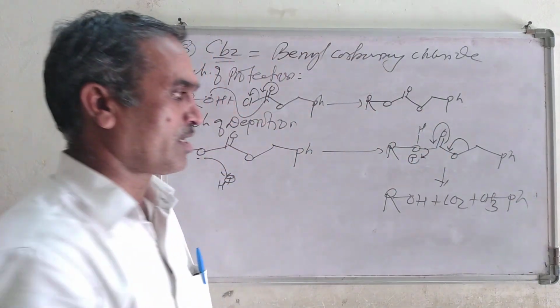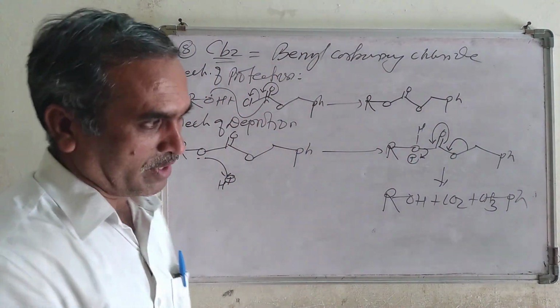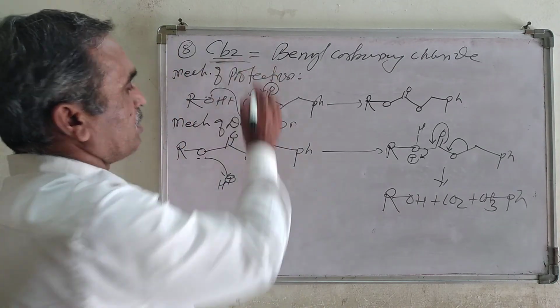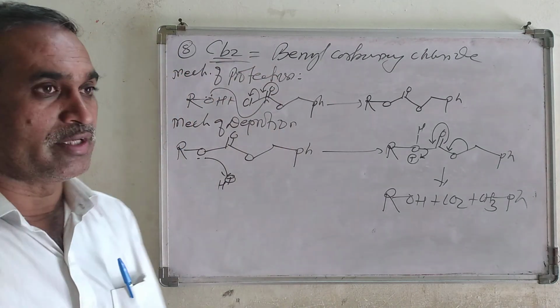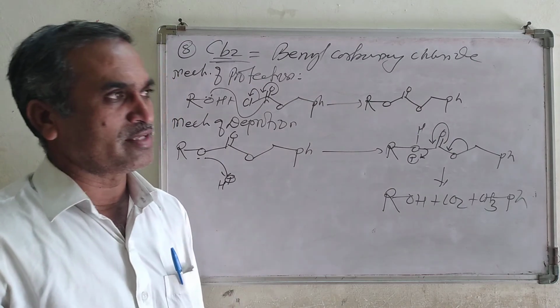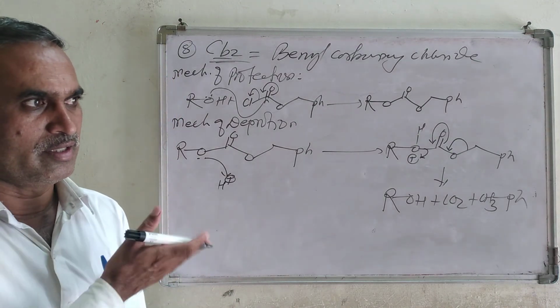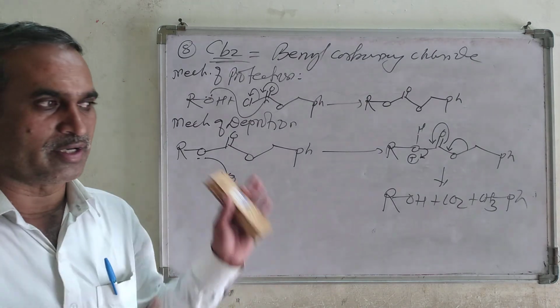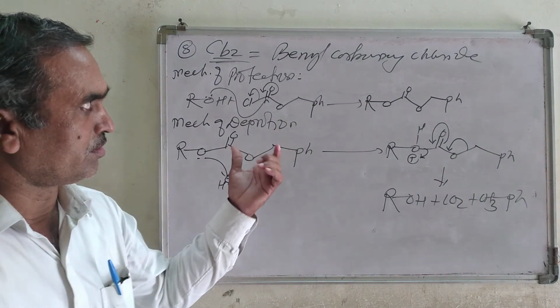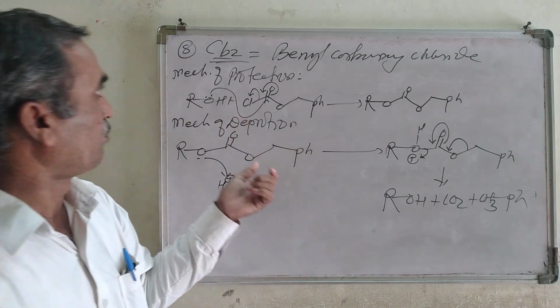We are going to get toluene. So in this way, CBZ is used in the synthesis of nucleic acid. And in carbohydrates, it is mainly used as a protecting group for the hydroxyl group.